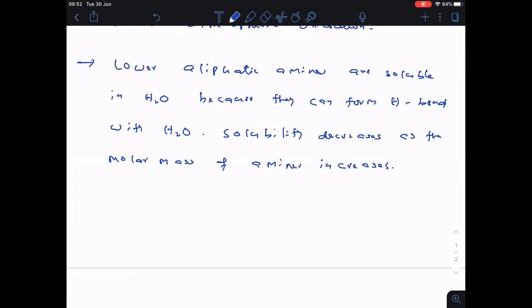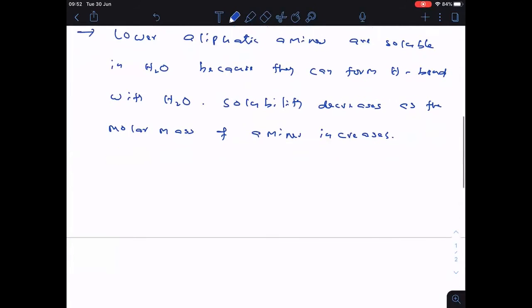Clear? So remember everyone, as the molar mass of amine increases, the extent of hydrogen bonding decreases, and hence solubility also decreases.